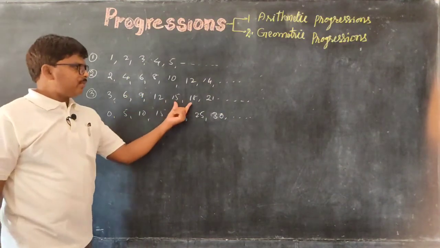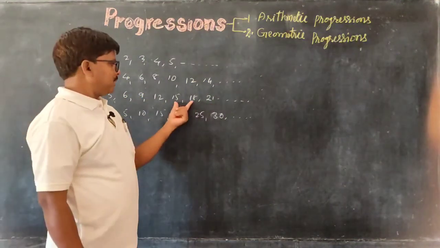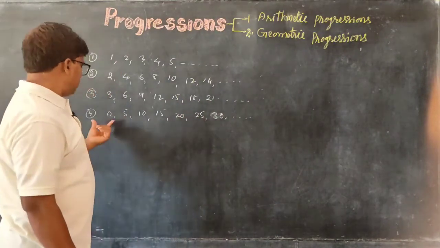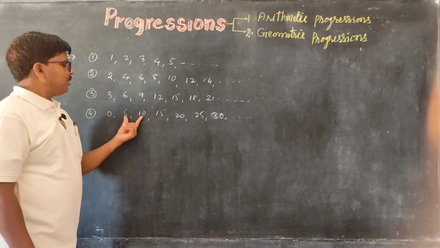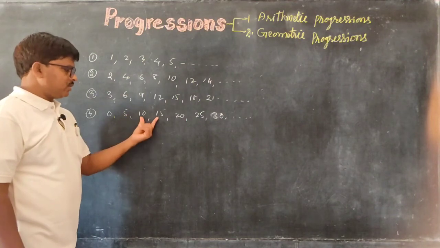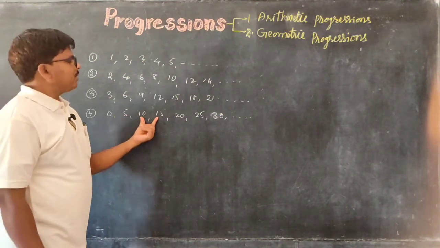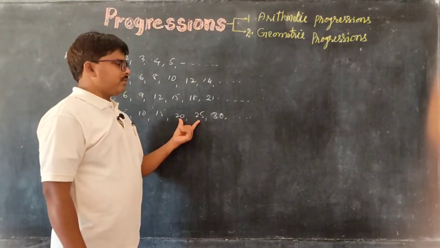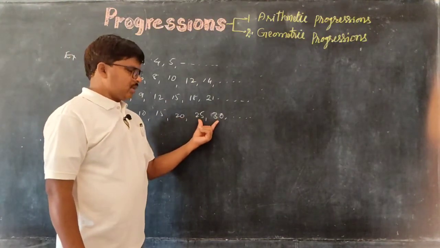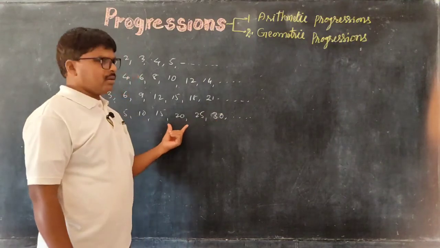So there is a common difference. Similarly, in 0, 5 the difference is 5, 5 and 10 the difference is 5, 15 and 20 the difference is 5, 20 and 25 the difference is 5, 25 and 30 the difference is 5. Like that there is a common difference in it.